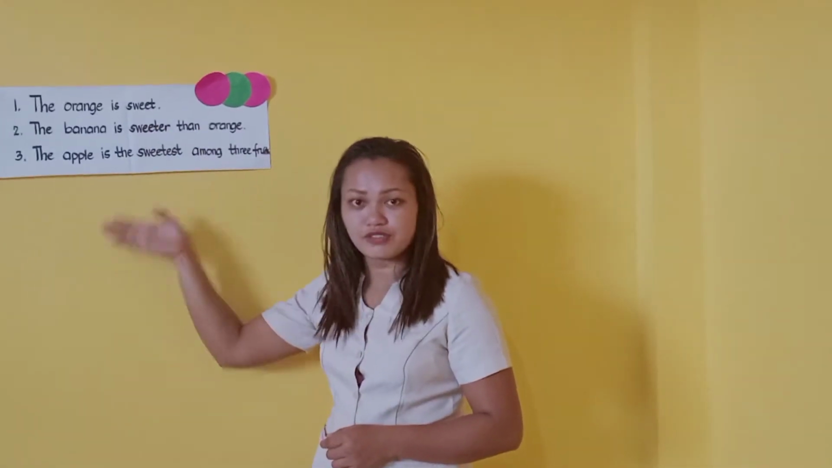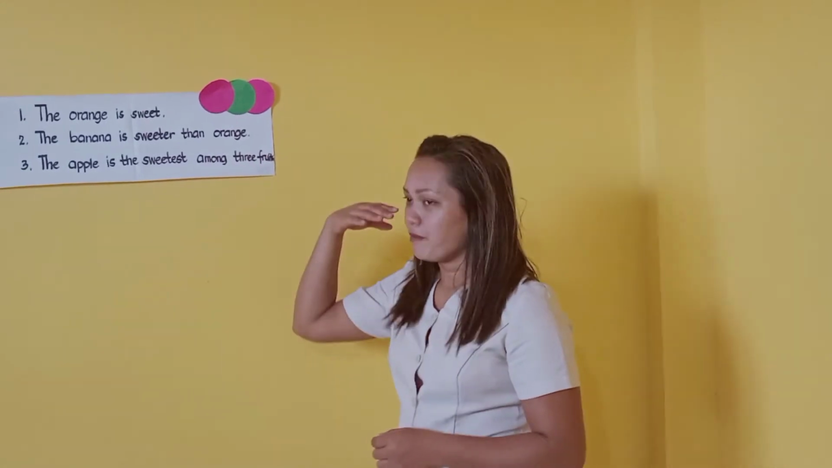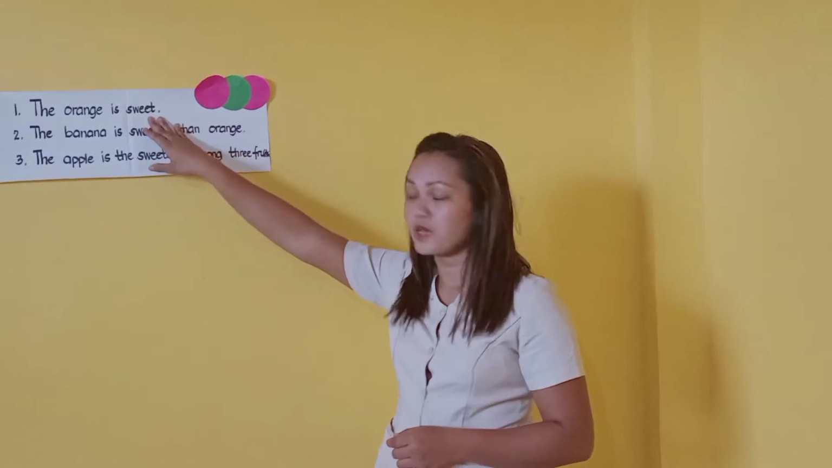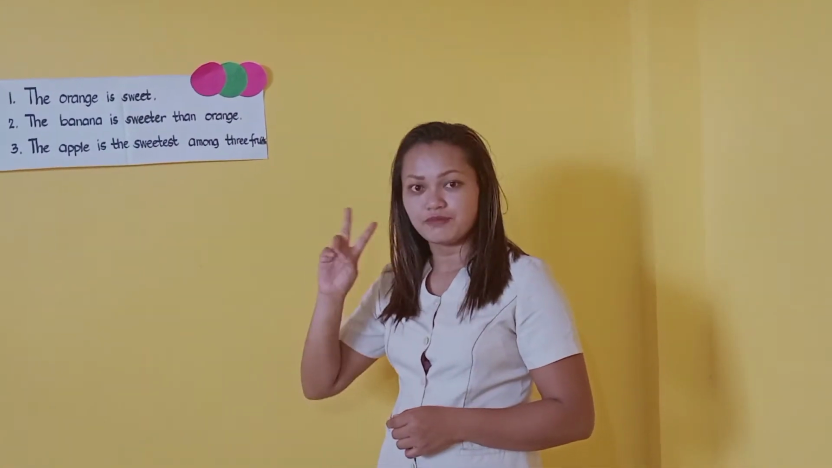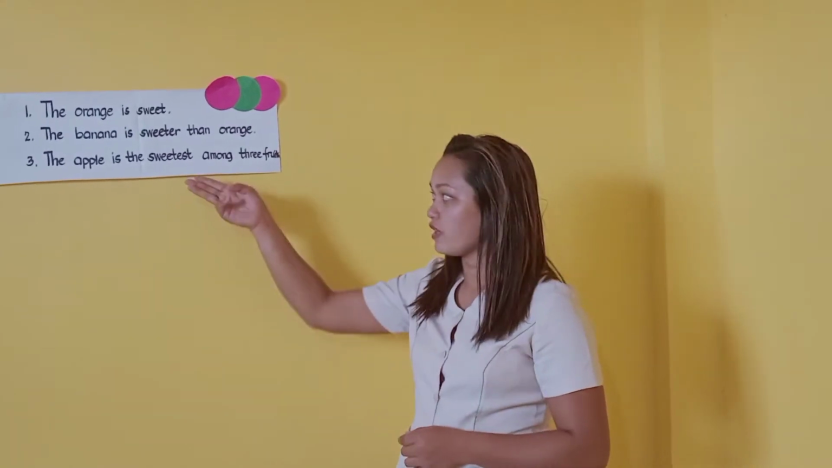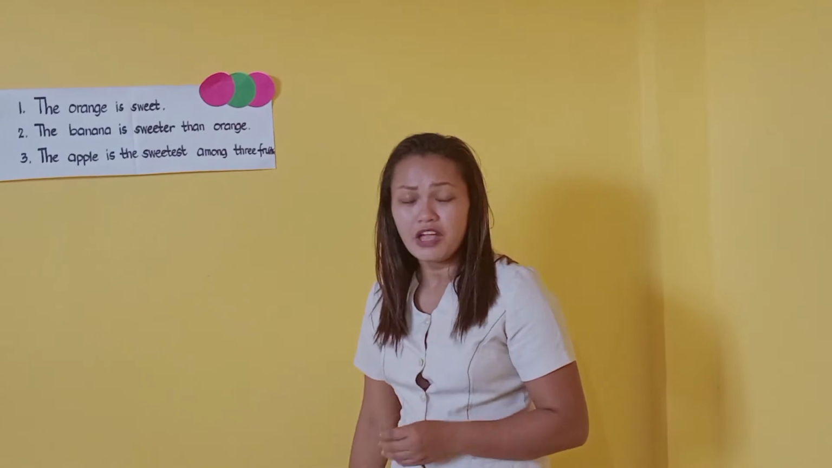What have you observed on these adjectives? If you're going to describe one, there is no added ER. We have sweet. If you're going to compare two objects, we add the adjective plus ER, so we have sweeter. And the last, if you're going to compare three or more, we are going to add EST to the adjective. So with that, this morning we have to discuss all about the degrees of comparison.